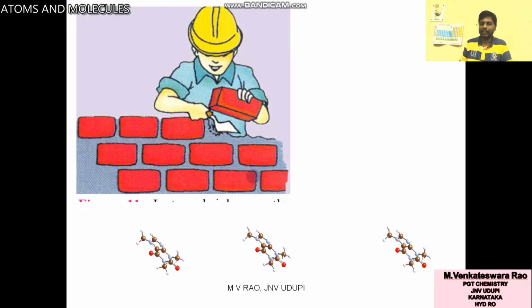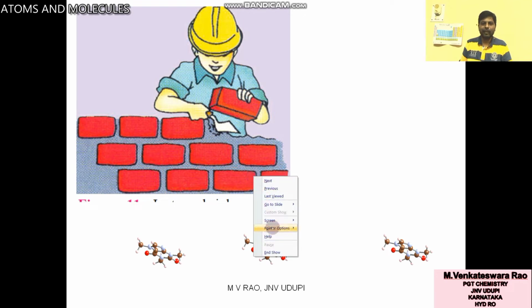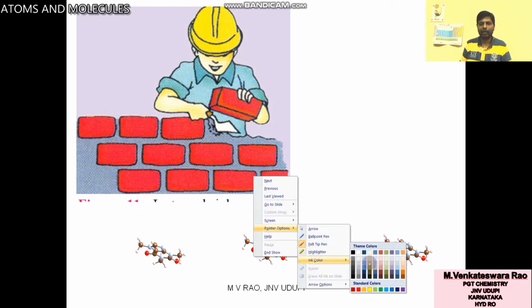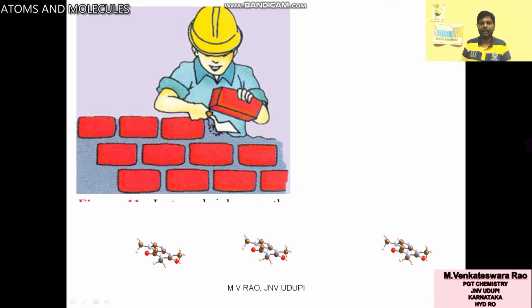You can see in this picture, to construct a wall, bricks are required. Bricks are the building blocks of the wall. If you want to construct one building, the brick is the fundamental unit.